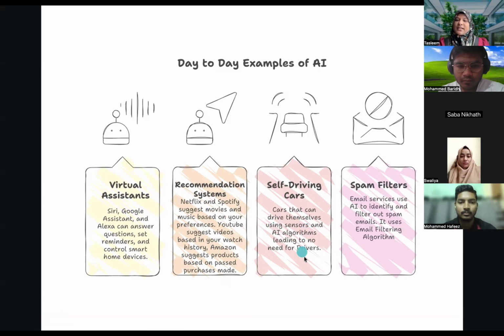Now we have self-driving cars also. You have heard of it, right? Self-driving cars. ड्राइवर की जरूरत नहीं है. It will be able to find out the objects, the pattern in traffic, and which vehicle is in front of me, beside me, what distance it is, how much distance I should maintain. All these are built-in algorithms. So it will be able to drive the car without any human intervention.